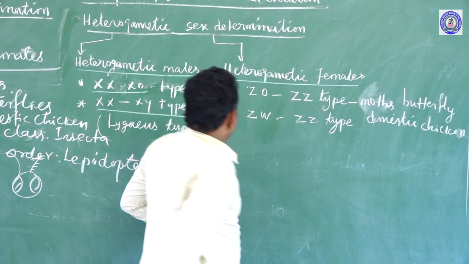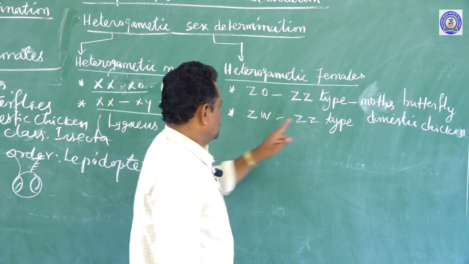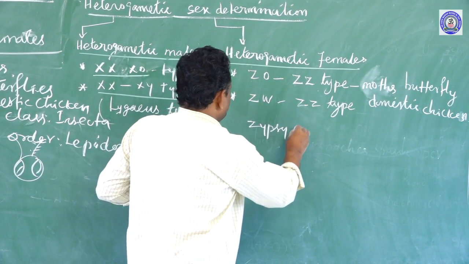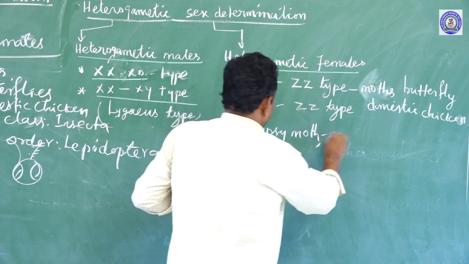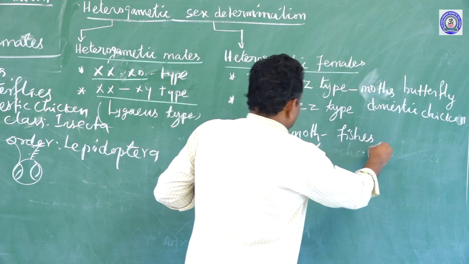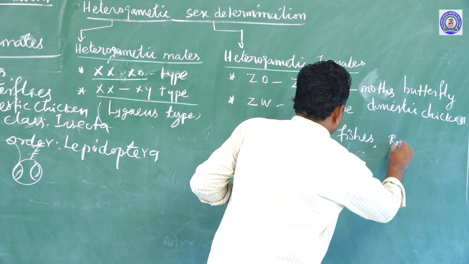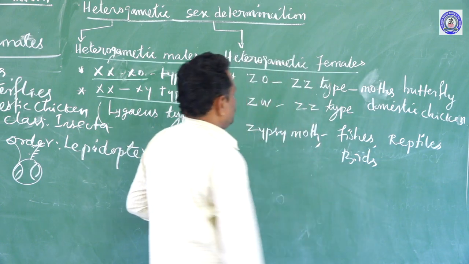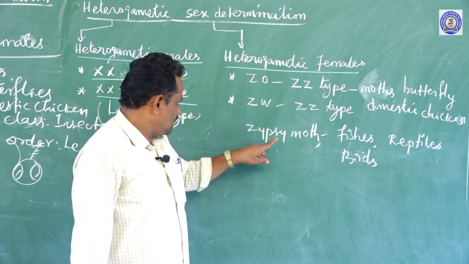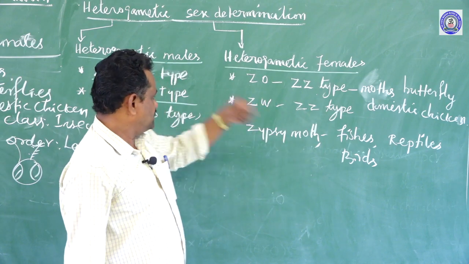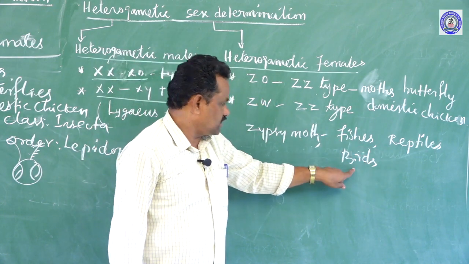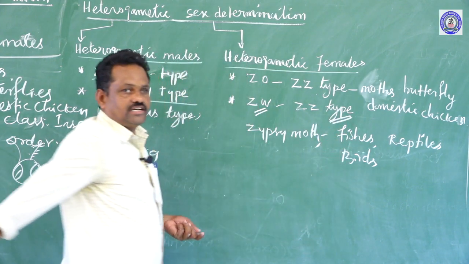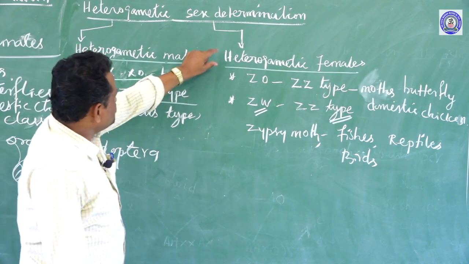And this ZW and ZZ type is seen in the case of the type of moth called gypsy moth, some fishes, some reptiles, some birds. Okay. So gypsy moth also belongs to the Lepidopteran insects. So in some fishes, some reptiles, and also some birds, this ZW and ZZ type of sex determination is seen. So it is also very simple.